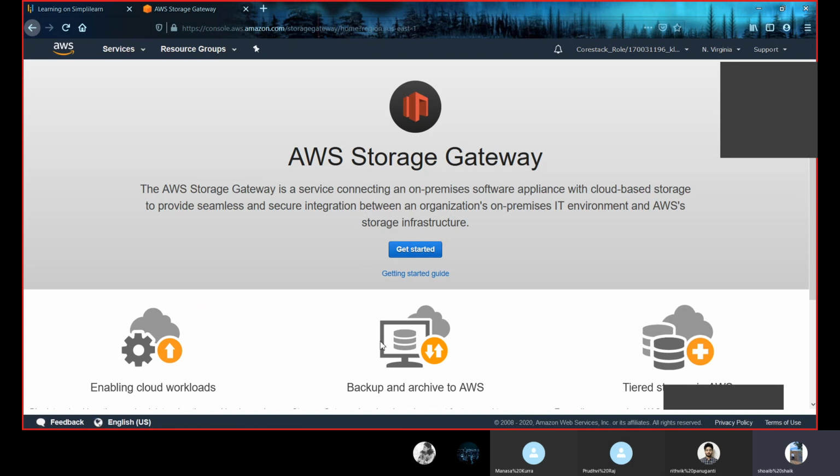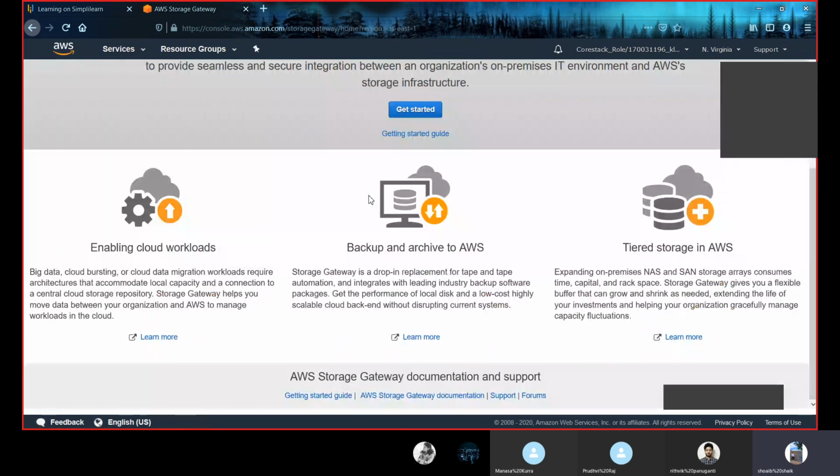Using this, we can access all our applications easily using AWS. Now, this has three uses, as Amazon Glacier does. One is enabling cloud workloads. The second one is backup and archive to AWS. The third one is tiered storage in AWS.